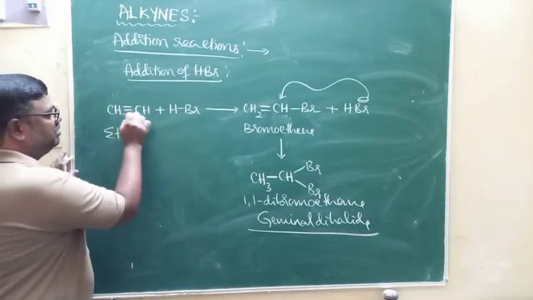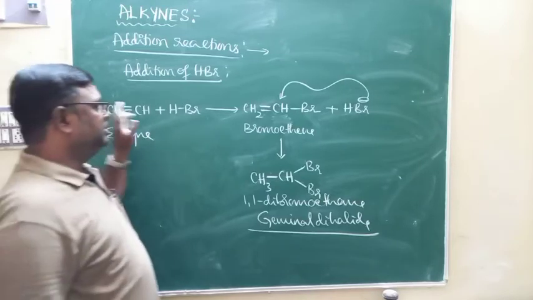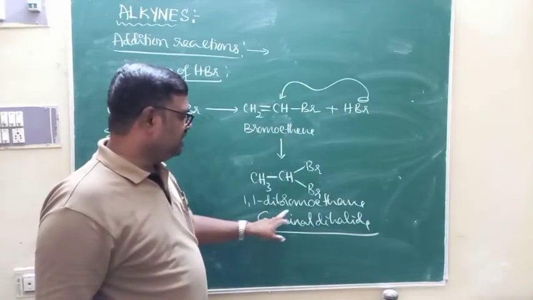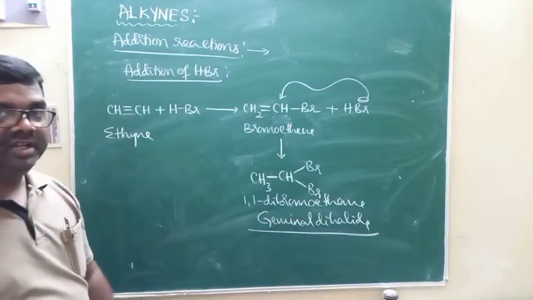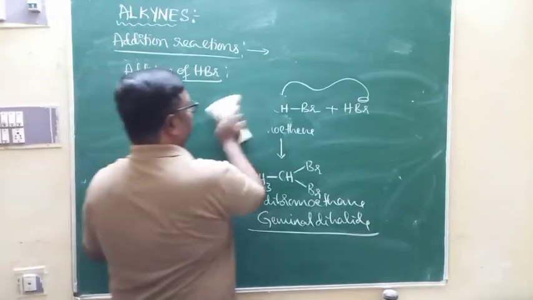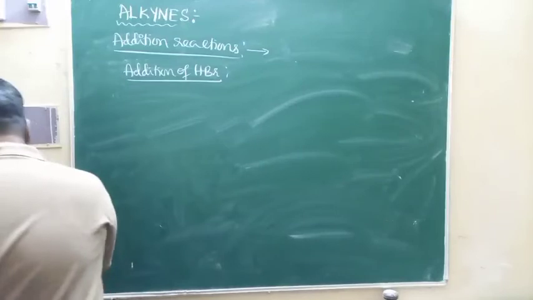So this is the addition of HBr across CH triple bond CH. This is ethyne. Ethyne undergoes addition with HBr to give bromoethene, and further addition gives 1,1-dibromoethane. This is addition of HBr to ethyne. Now let us see addition of HBr to propyne.